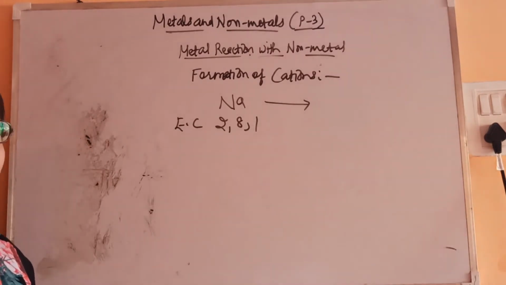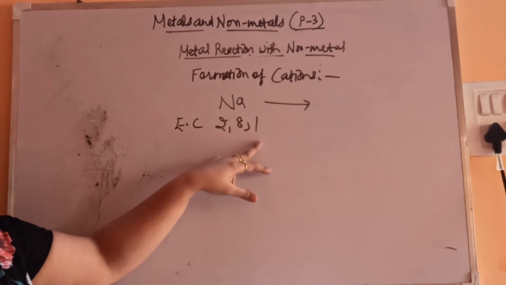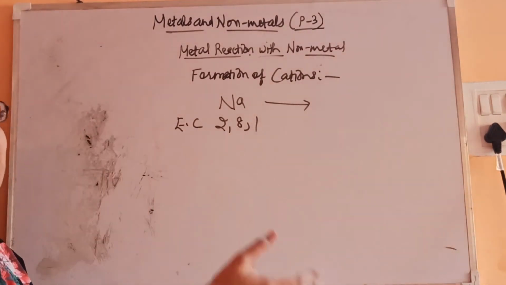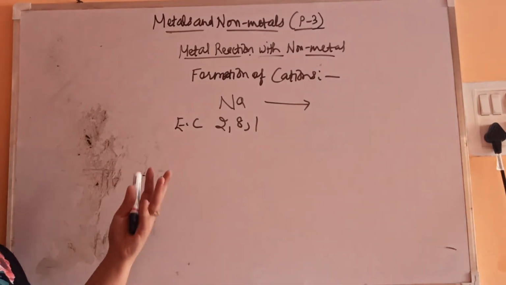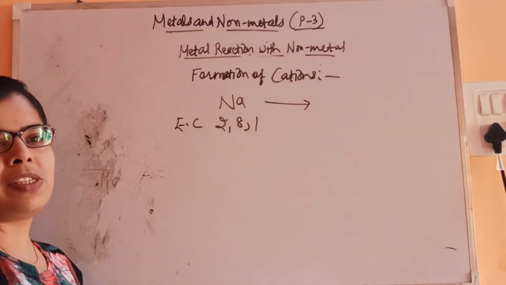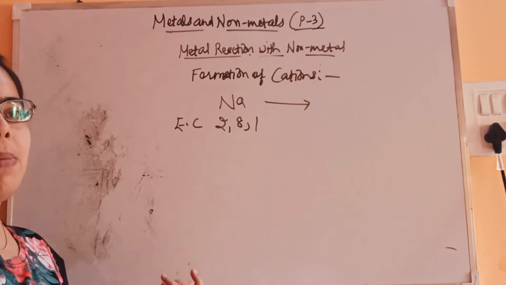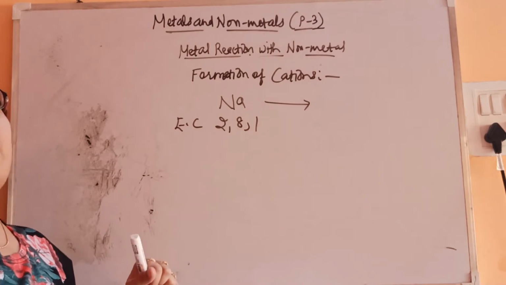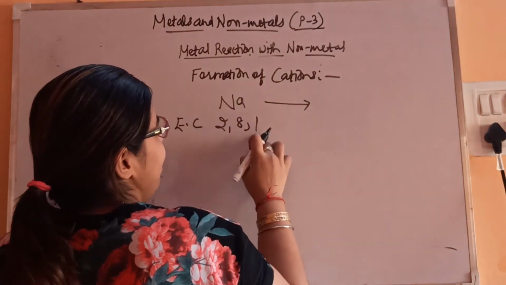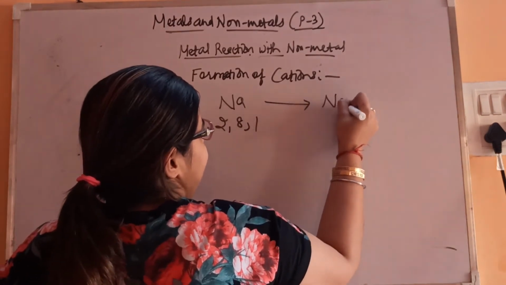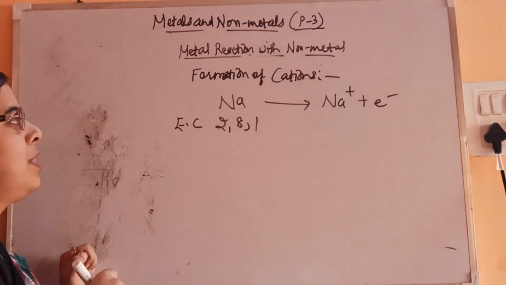So how many electrons are required for the completion of octet? You will see 7, because 1 is there. So it's very difficult to gain 7 electrons. Instead of gaining 7, it will lose 1, because finally it has to become stable. Anyhow it can become stable either by losing or gaining, but sodium is a metal, and metals always lose their electrons. That's why they are reactive. Sodium will lose its one electron, and then a positive charge will come on the sodium and one electron gets lost.